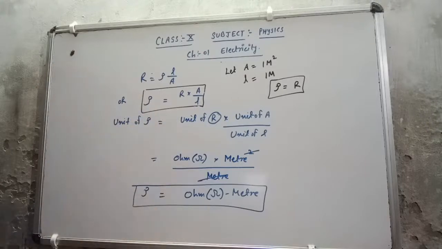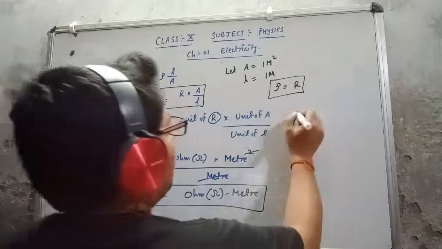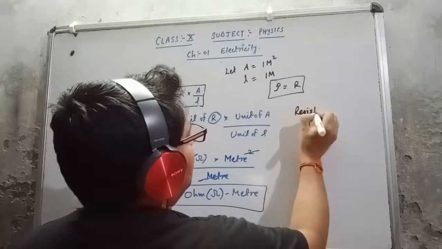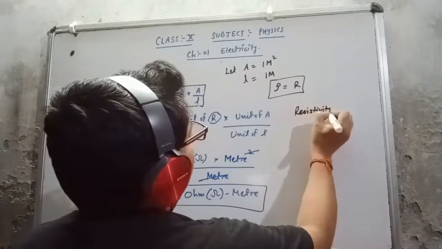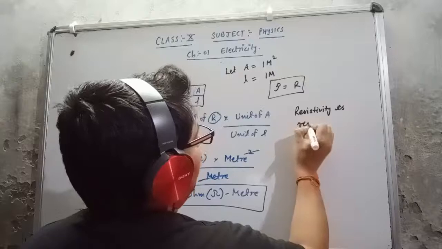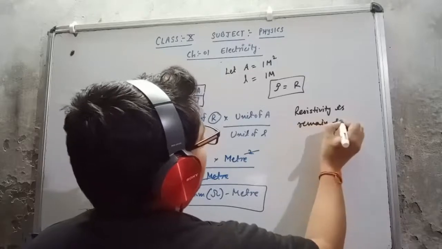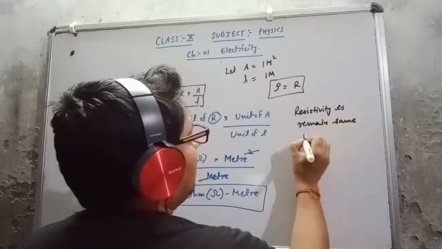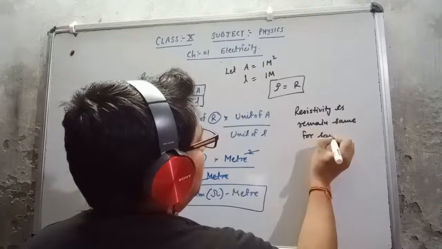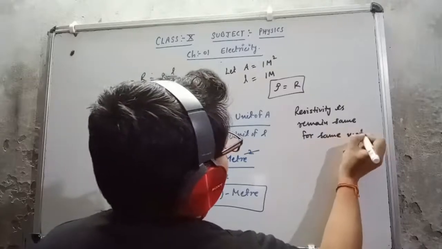One more thing I am discussing related to resistivity is that resistivity remains the same for the same material.